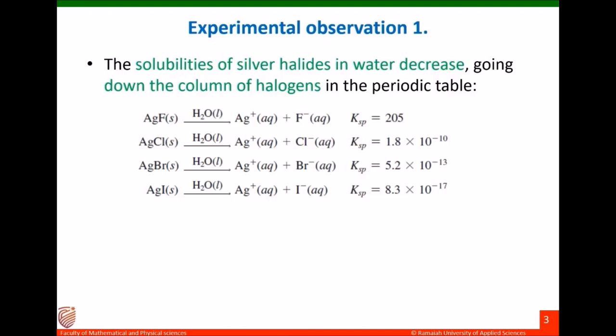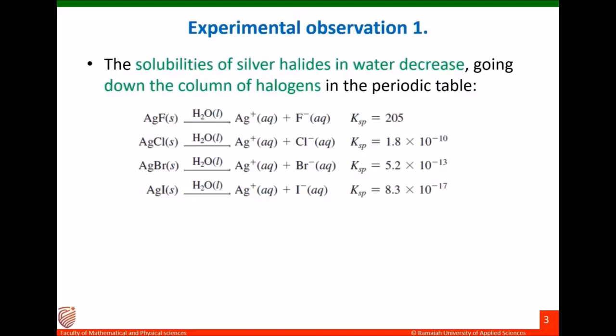But when you come down in the periodic table, if it is chlorine, silver chloride dissolves in water and ionizes, but its solubility product is only 1.8 into 10 to the power minus 10. For silver bromide, the solubility product is 5.2 into 10 to the power minus 13. Silver iodide, 8.3 into 10 to the power minus 17.